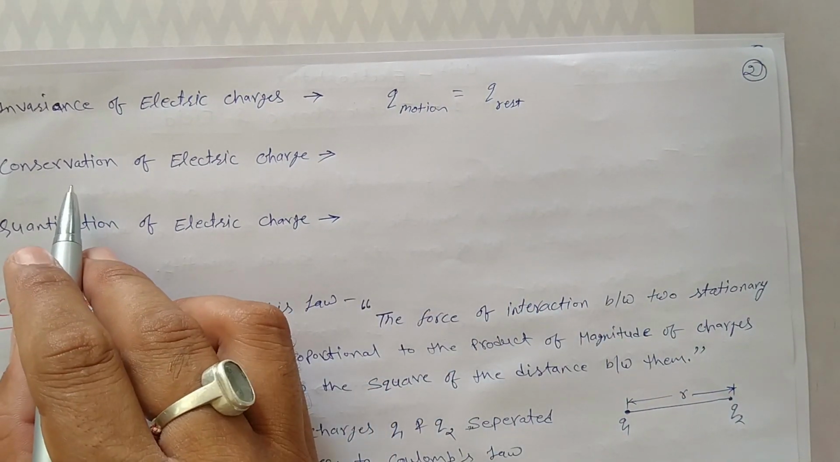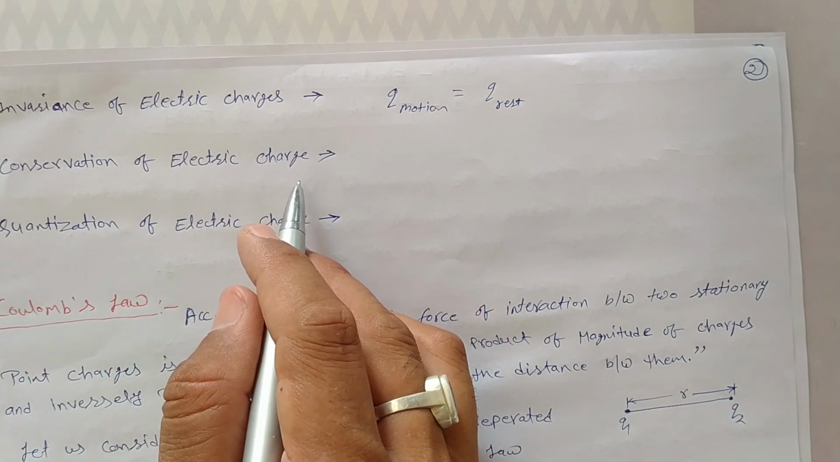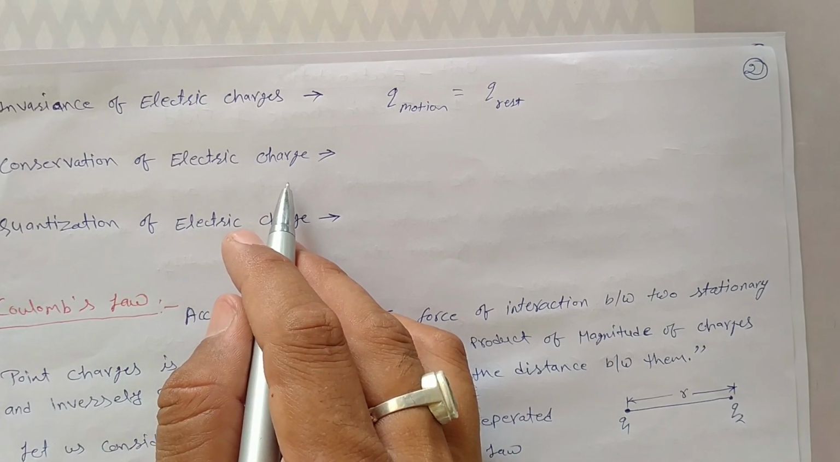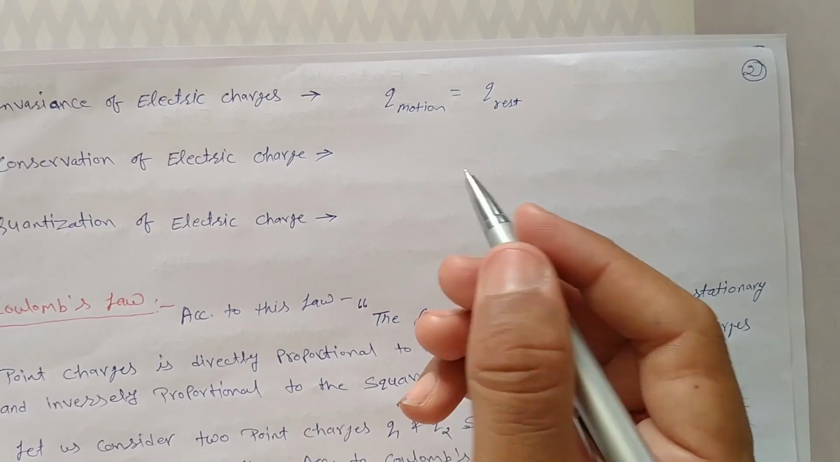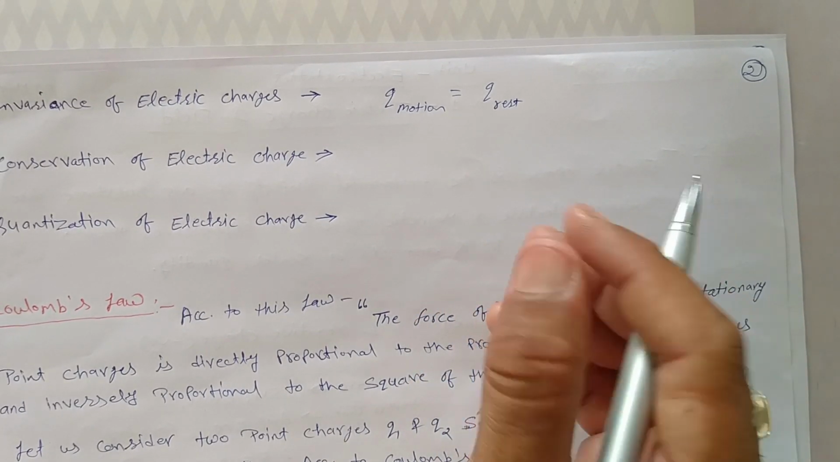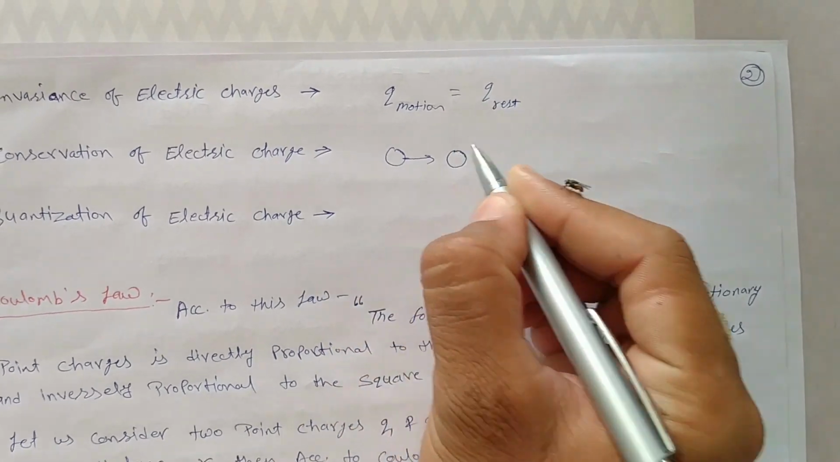Next, conservation of electric charge. What is conservation of electric charge? According to this property, electric charge can neither be created nor be destroyed, it is only transferred from one body to another body.